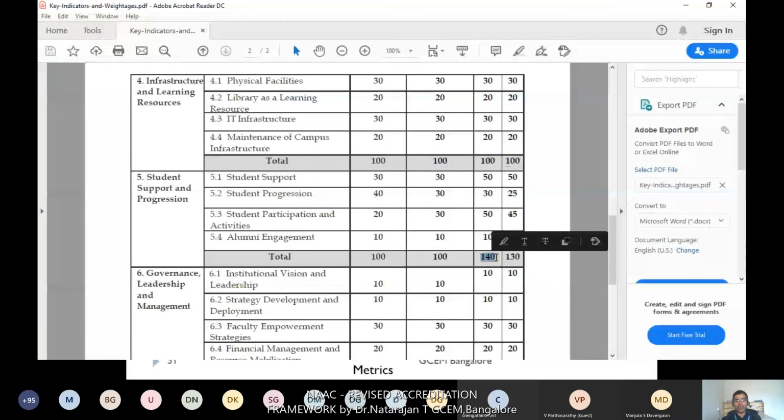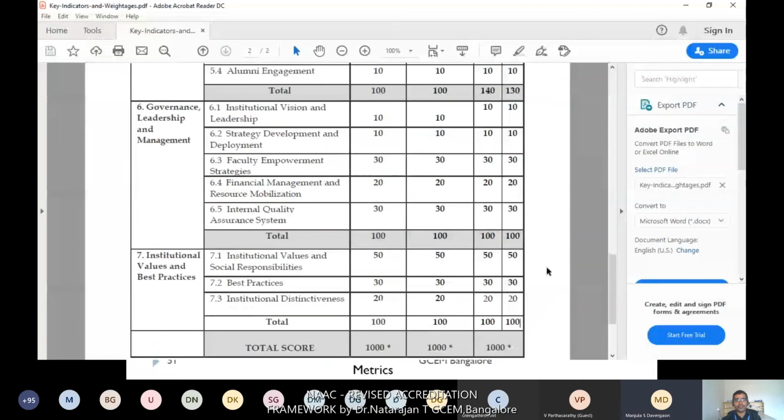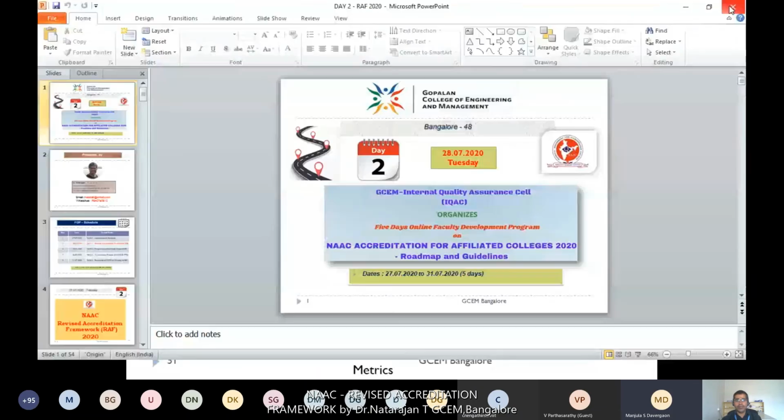From the management point of view, all four types of colleges have been allocated the same. And the final one, institutional values and best practices adopted in your college, also has the same weightage. So mostly the weightage variation is happening in the first, second and fifth criteria. Yeah, we'll go to the next one.